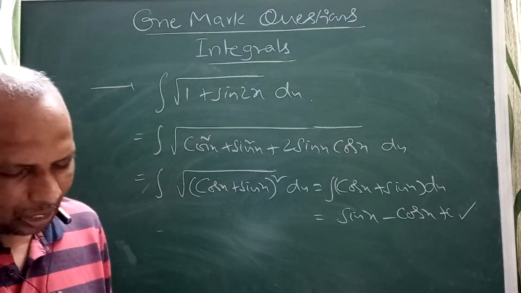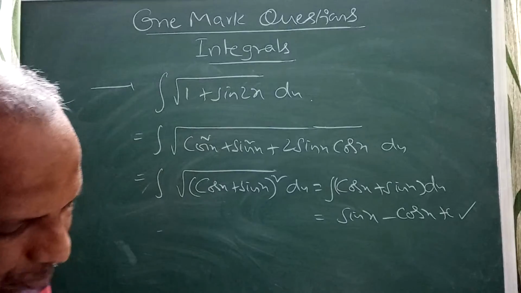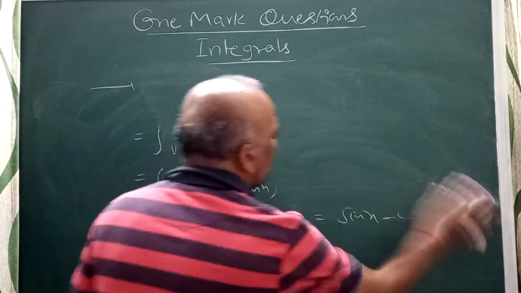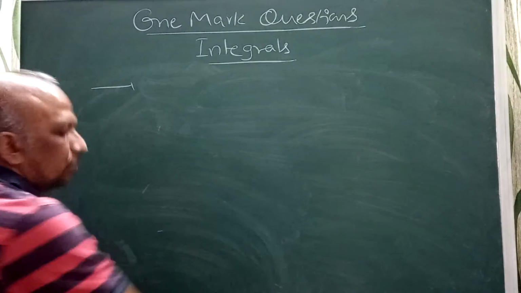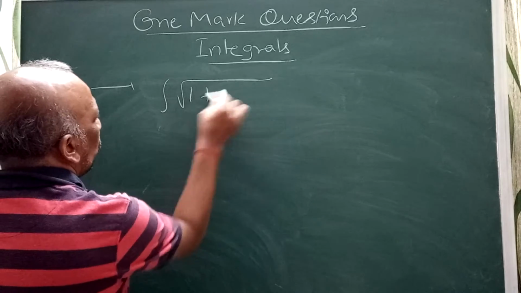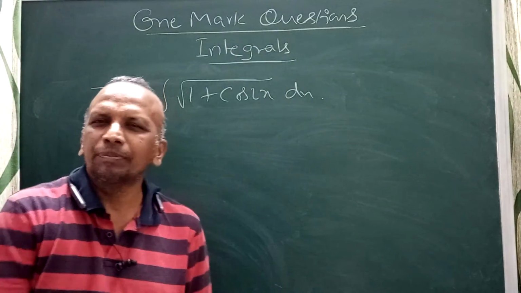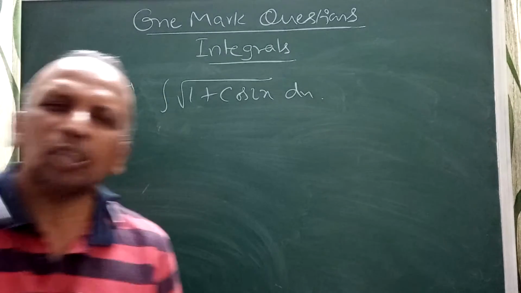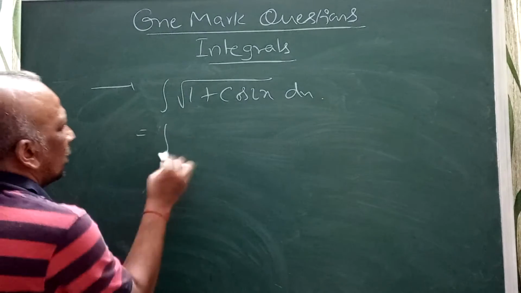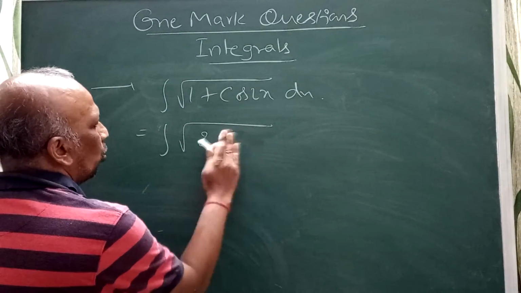Next, integral root of 1 plus cos 2x dx. See, in this problem, when they ask root of 1 plus cos 2x dx, now you can observe here. I can write 1 plus cos 2x as 2 cos square x.